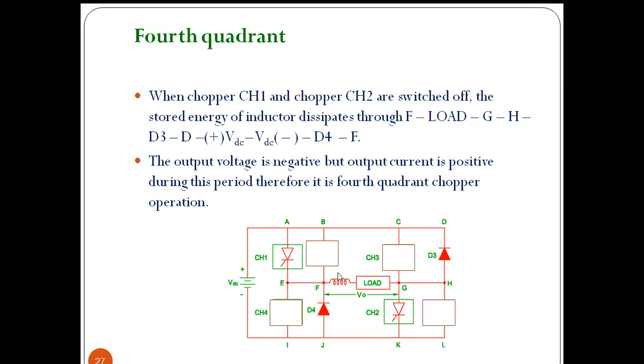When the current is flowing in this path, the output voltage is negative because this plus is available here. The reference voltage here is assumed as negative. So voltage is negative and current is positive during this period. Therefore, we are getting fourth quadrant operation.